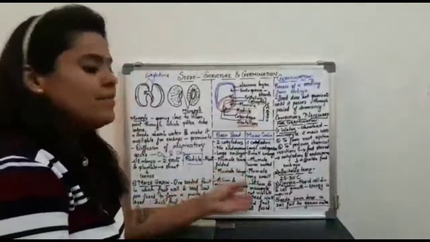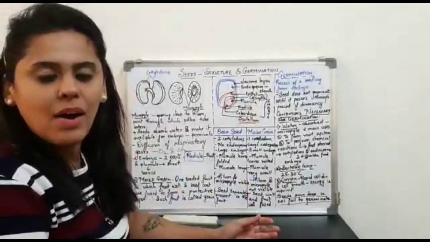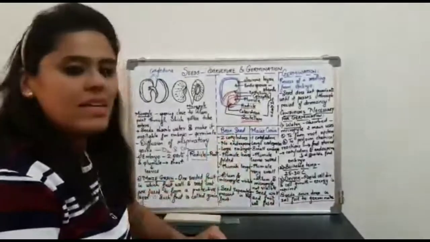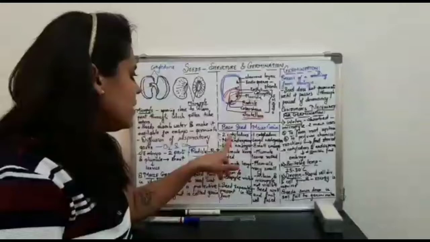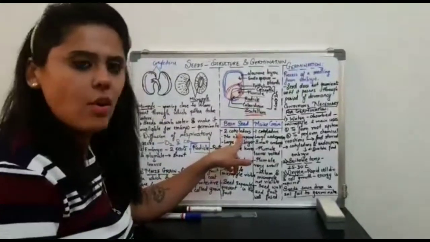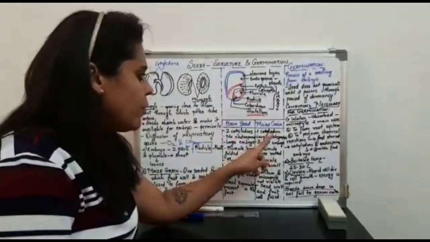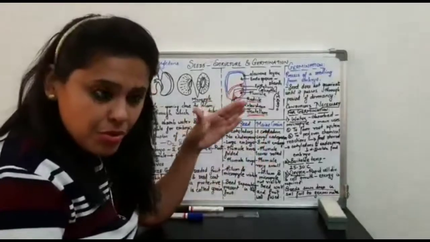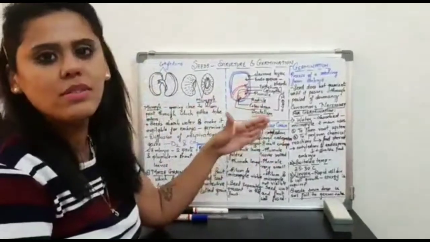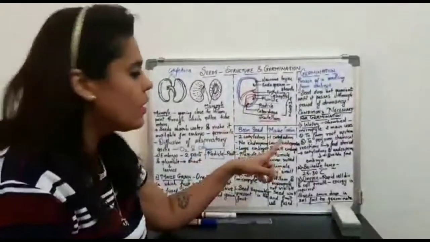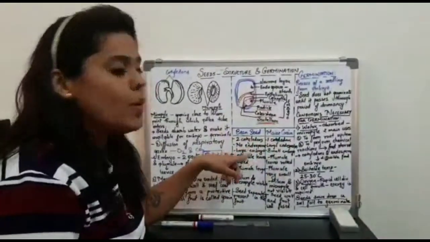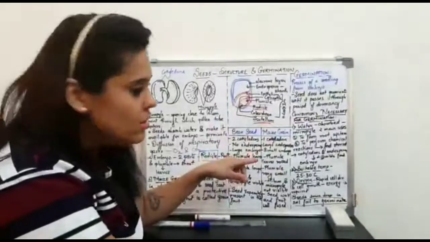So now, as we know about the structure of the bean seed and the maize grain, let us differentiate between the two. The bean seed has two cotyledons. The maize grain has one cotyledon, and by now you all know what the cotyledon in the maize grain is called. It is called the scutellum. In the bean seed, there is no endosperm, as I already mentioned.